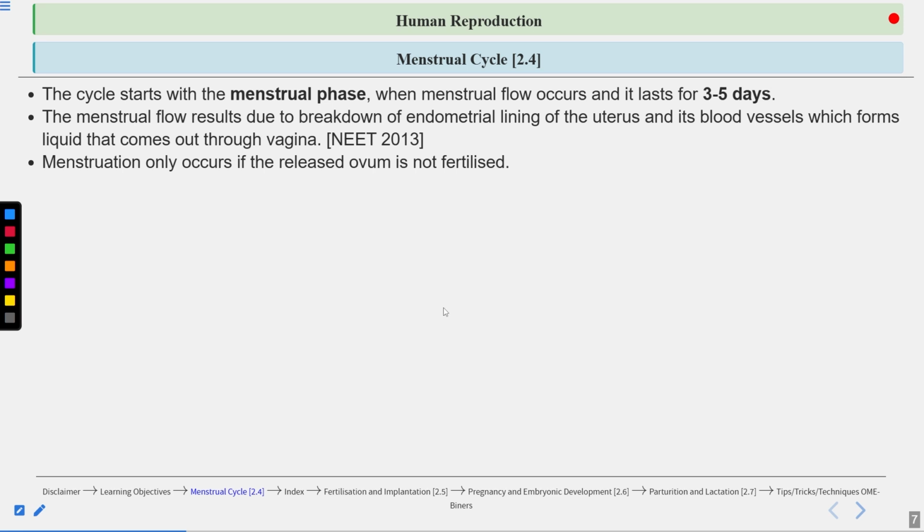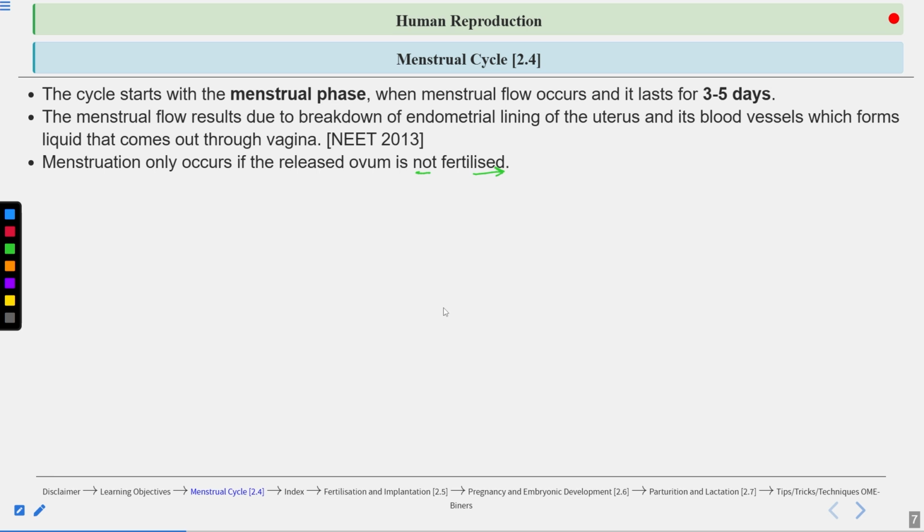Now, menstruation occurs only if the released ovum is not fertilized. Menstrual bleeding will only occur if the ovum is not fertilized by the sperm. Because when the ovum is not fertilized, the level of progesterone decreases. The progesterone hormone maintains the endometrium thickness.